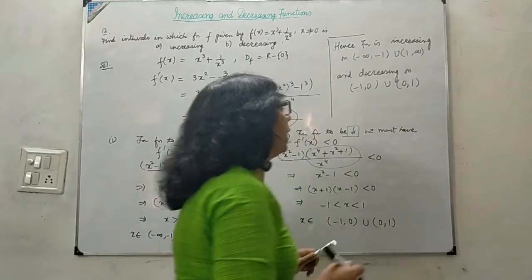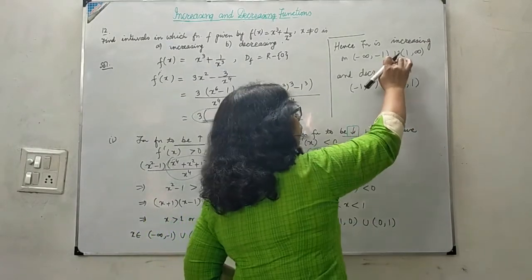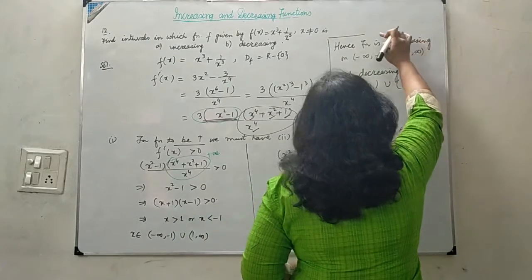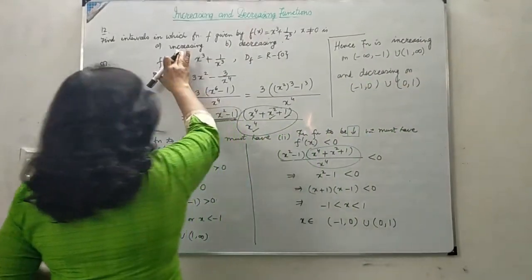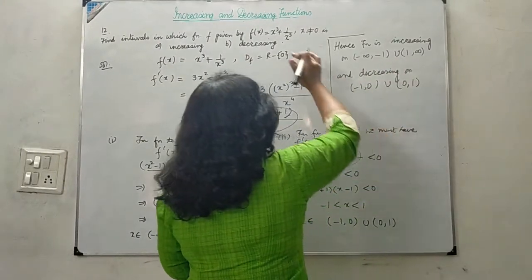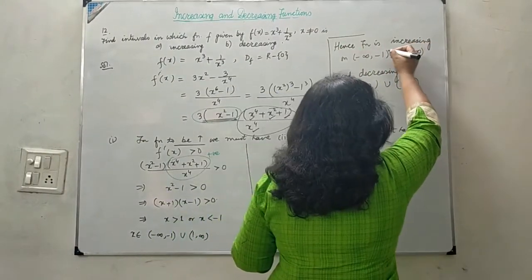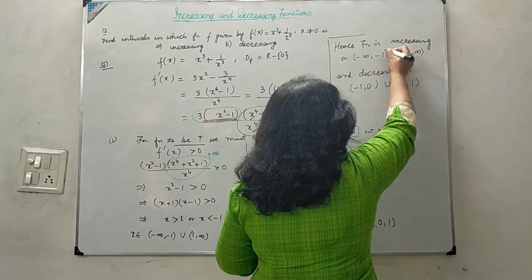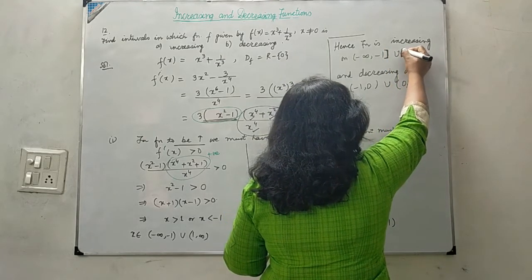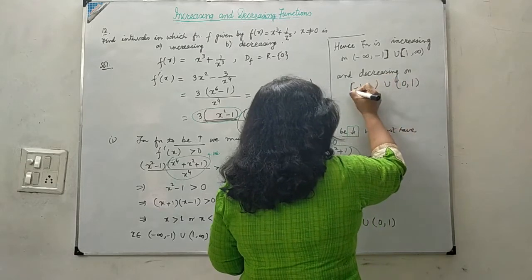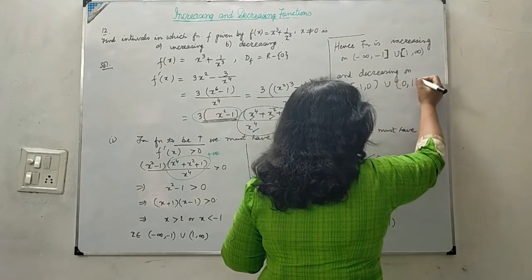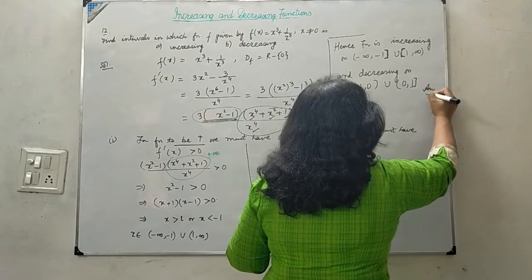Because it is increasing and decreasing, at the end points this can be 0. So in the last, if the question is asked as strictly increasing, then we will have this answer. And as the function is continuous on the end points as well, I can convert this to a closed interval like this, and here also 0 is not included, so I am not doing that. So this is actually the answer.